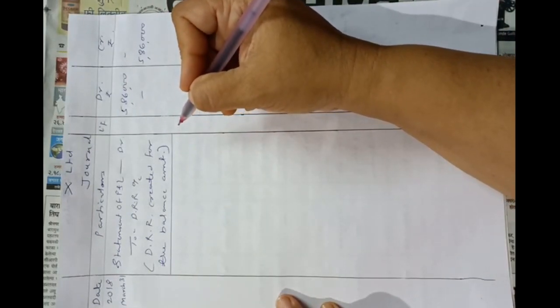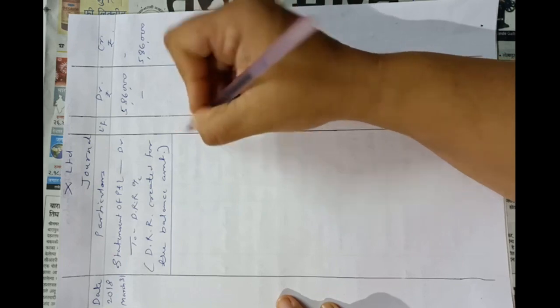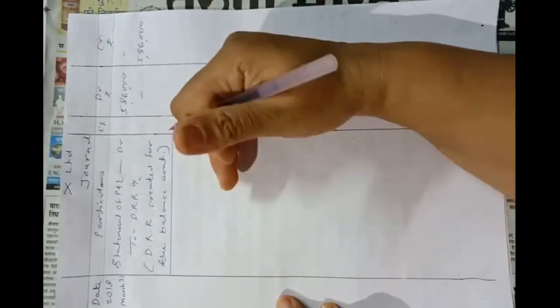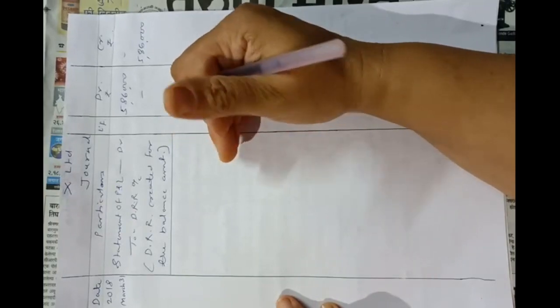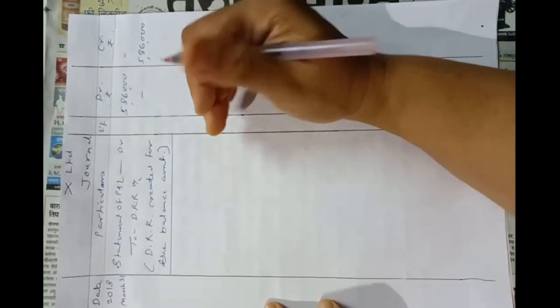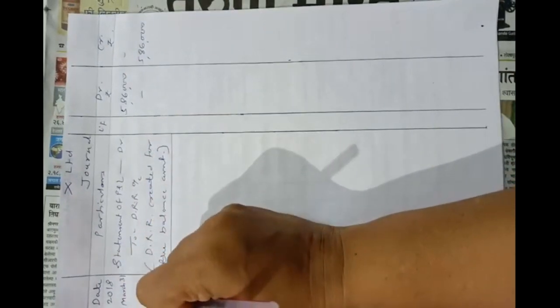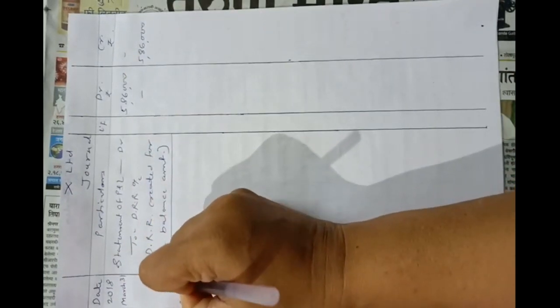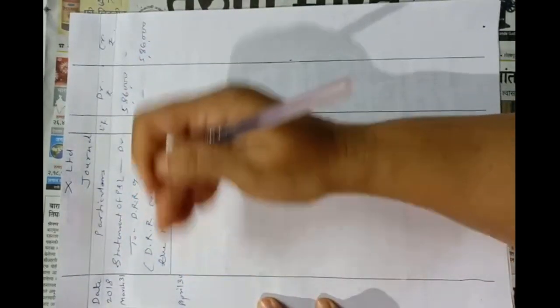Now, as per the problem, it was decided to invest the required amount in debenture redemption investment. So they will invest 15% of the nominal value, that is 10 lakhs, into investment on or before 30th April. So April 30, 2018, we have to make investment.